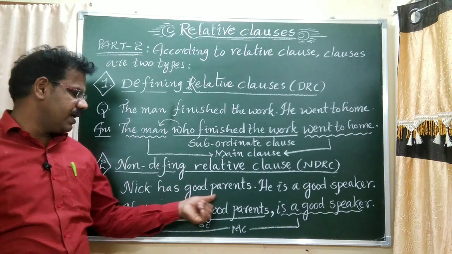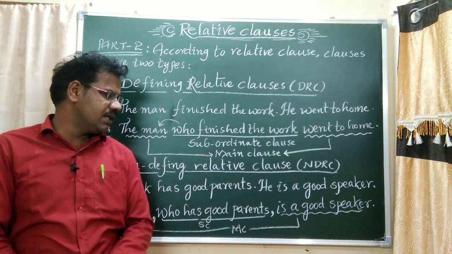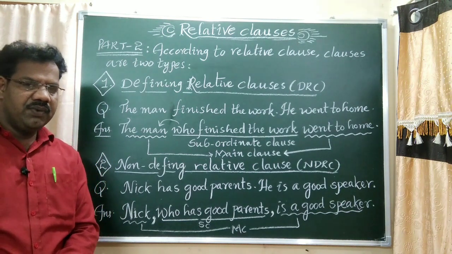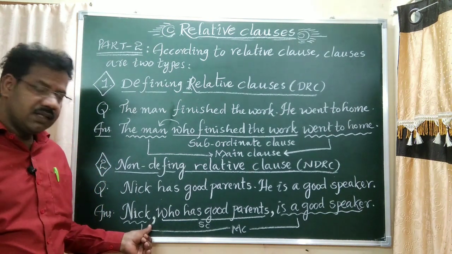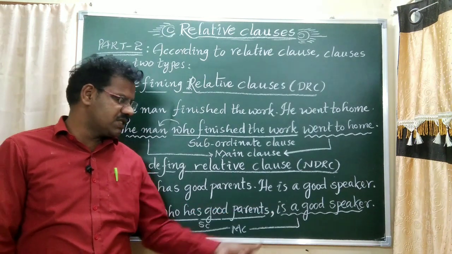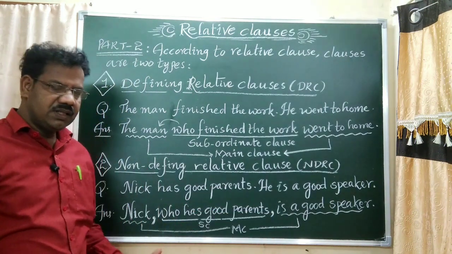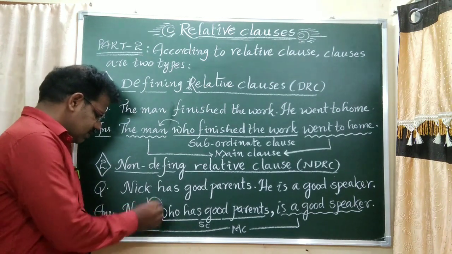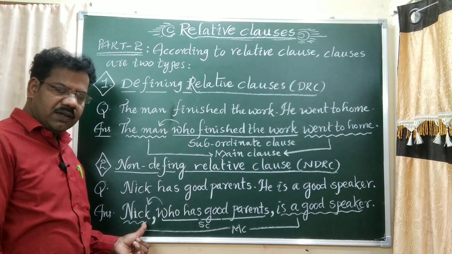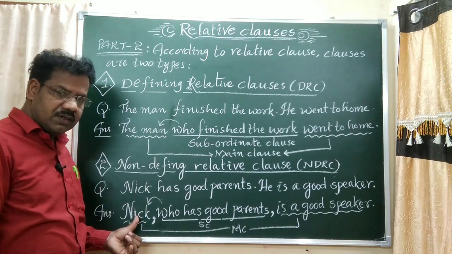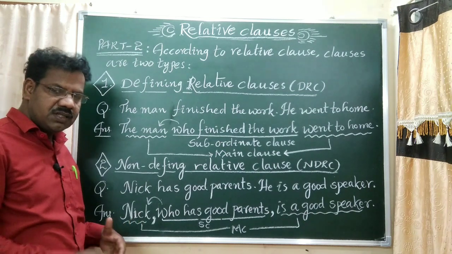Example 1. Nick has good parents. He is a good speaker. We may write as Nick, who has good parents, is a good speaker. Here, who refers to whom? Nick. We know Nick. Nick is a proper noun, and we know something about him.